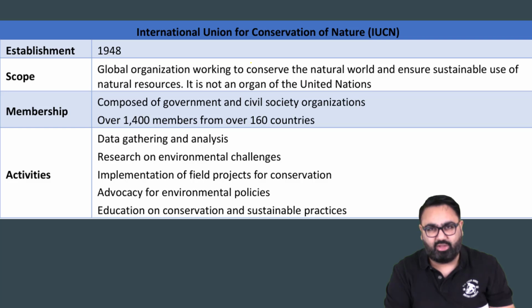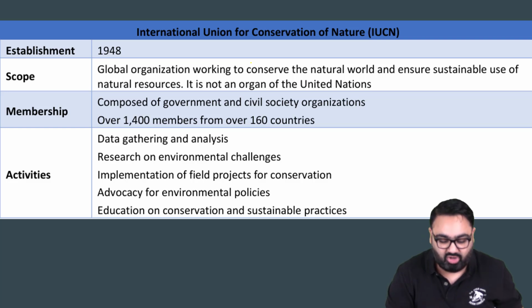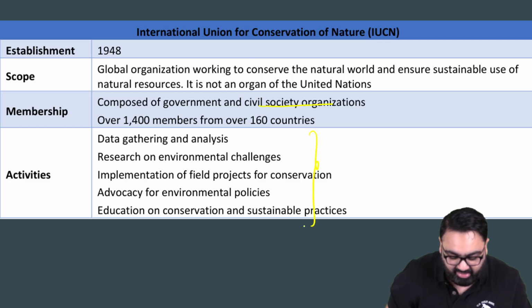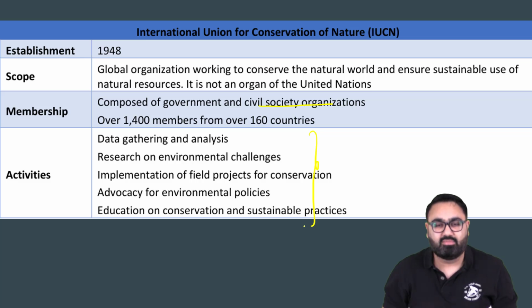Here are a few details about IUCN. Established in 1948. It is composed of government and civil society organizations. It gathers and analyzes data, implements conservation programs, does a lot of research on environmental challenges, etc.